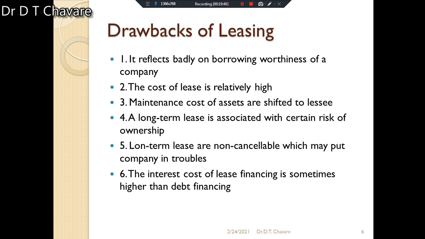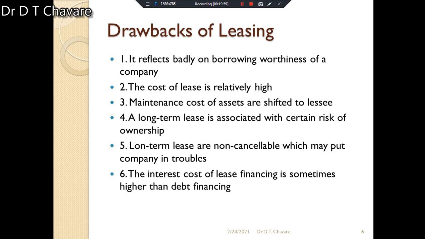Okay, now what are the drawbacks of leasing? Definitely there may be drawbacks, and such drawbacks we also have to study. What type of drawbacks are there? Those drawbacks we have to understand here. The first drawback is enlisted here: it reflects badly on the borrowing worthiness of a company.